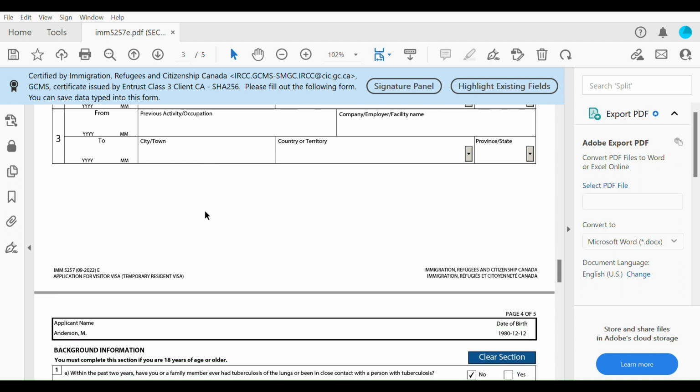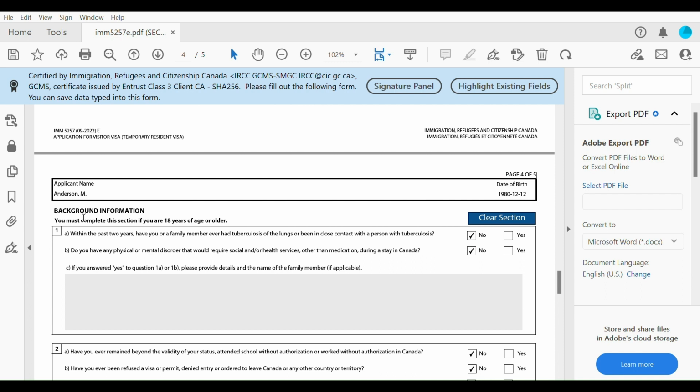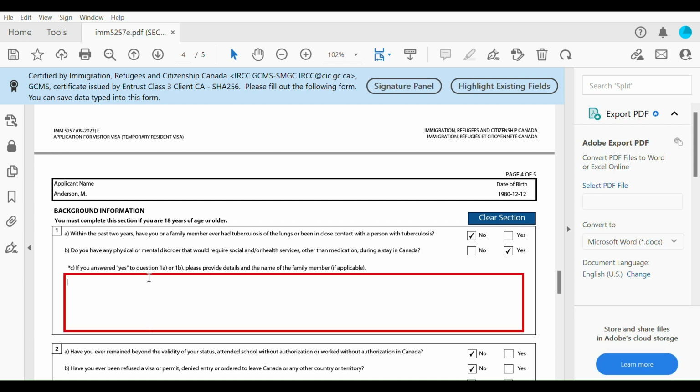Okay, so moving on, this is the 4th page, so we're on page 4 of 5. Here it's just asking for your background information, and you have to complete this section if you're 18 years or older. For the past 2 years, have you or any family member had tuberculosis of the lungs, and so on? I put in here no. Any physical or mental disorder, and so on? I put in here no. Because I selected no, this entire box is grayed out. If you've had any of these issues, please explain in detail what the problem was.